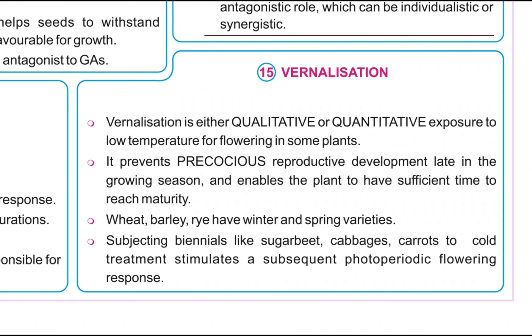Vernalization. Vernalization is either qualitative or quantitative dependence on exposure to low temperature for flowering in some plants. It prevents precocious reproductive development late in the growing season and enables the plant to have sufficient time to reach maturity. Wheat, barley, rye have winter and spring varieties. Subjecting biennials like sugar beet, cabbages, carrots to cold treatment stimulates the subsequent photoperiodic flowering response.